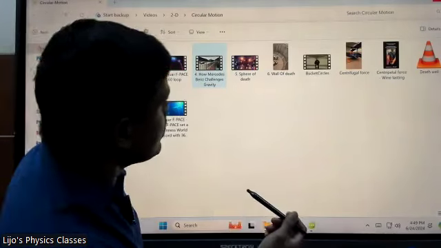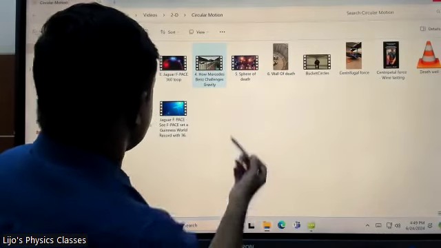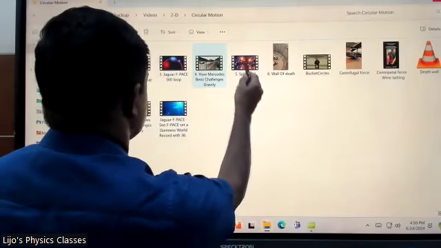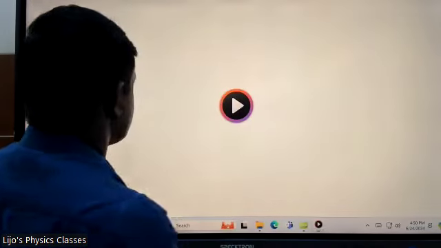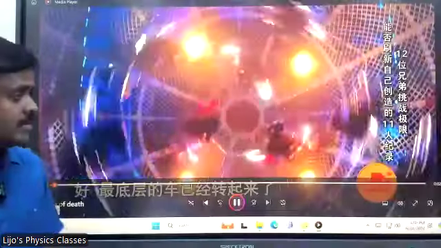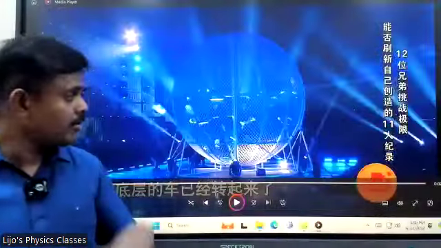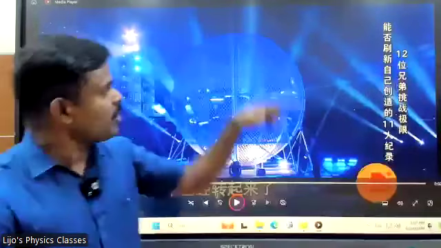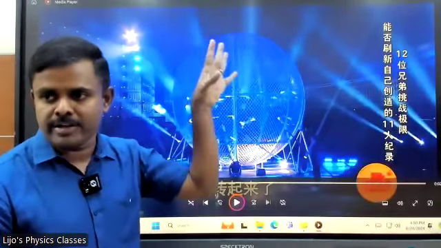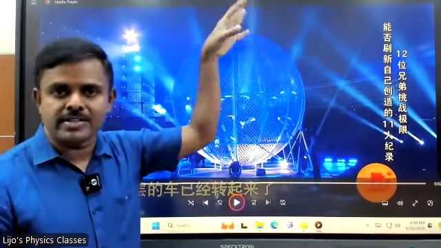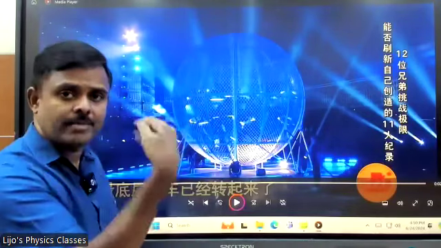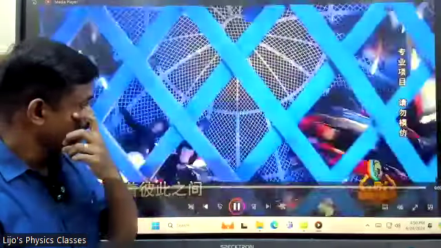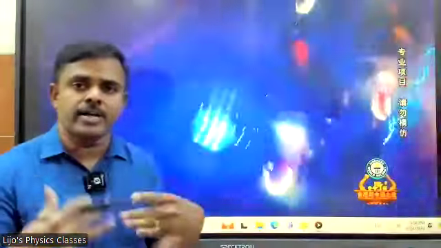And the same thing you might have seen in the death globe, right? It is another thing you might have seen in the circus. Motorcyclists circle inside a globe. At the top, you would expect them to fall down, but they wouldn't. Why? Because the weight will give the centripetal force. Weight will keep them in circular motion. If you maintain the speed, you can also ride this.